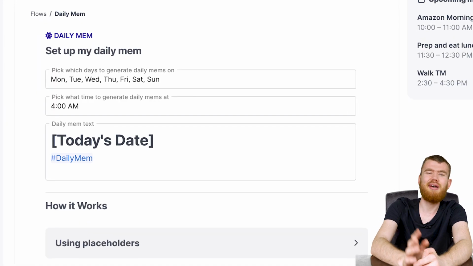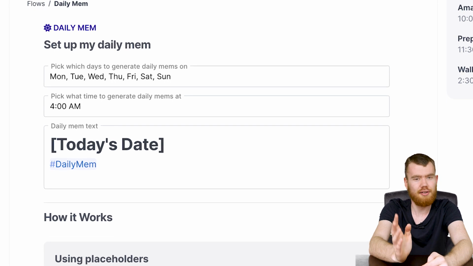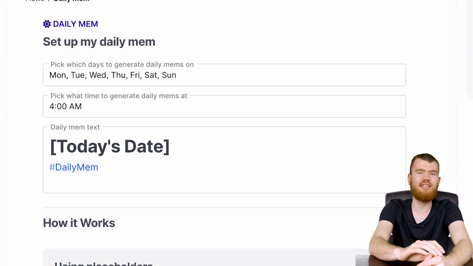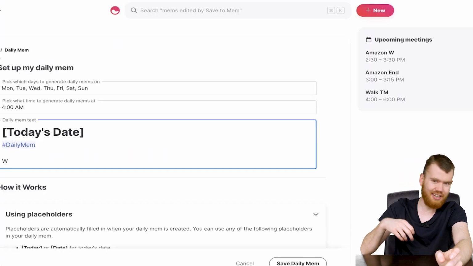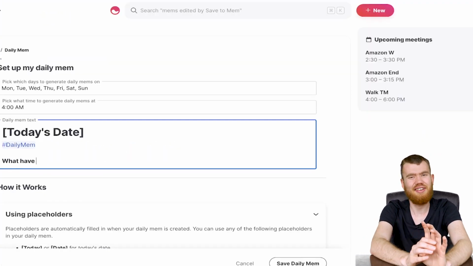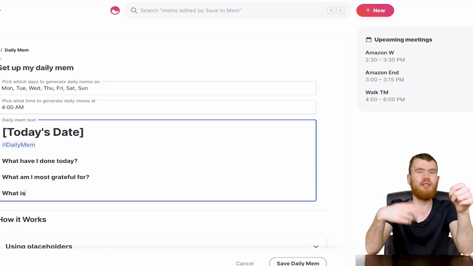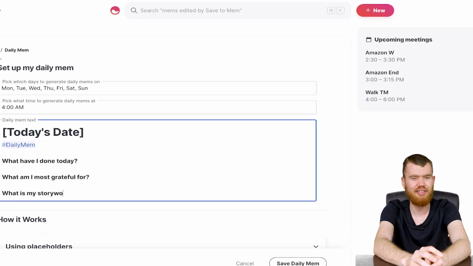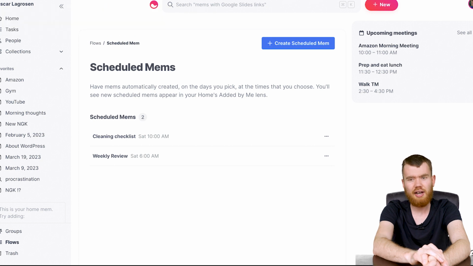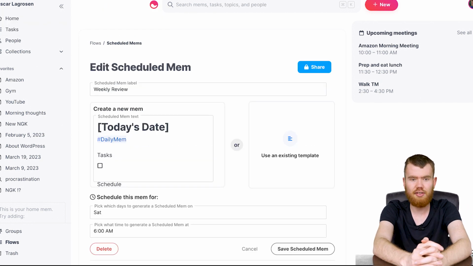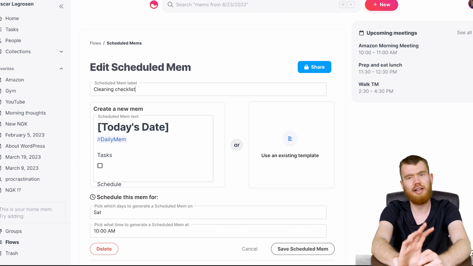And when you go into this menu, you can set a specific time of day when the daily note appears automatically in the timeline. And in my case, I set it to 4 AM since I'm a morning person. I want it available in the morning as well. And then you have this template option again, where you can add stuff like, what have I done today, what am I most grateful for, what is my story-worthy moment, call it that. You can also use other scheduled notes in this menu here, for instance a weekly review checklist, a cleaning checklist and so forth. And you can set the interval here and then for pop up.